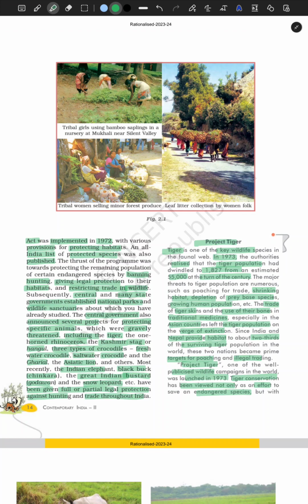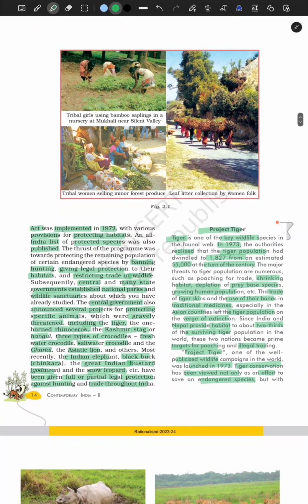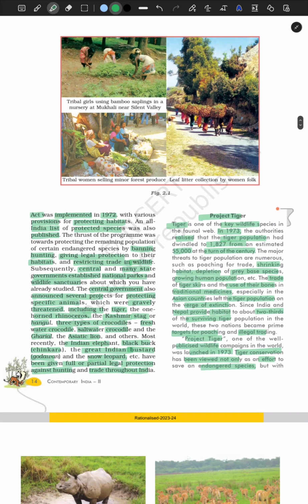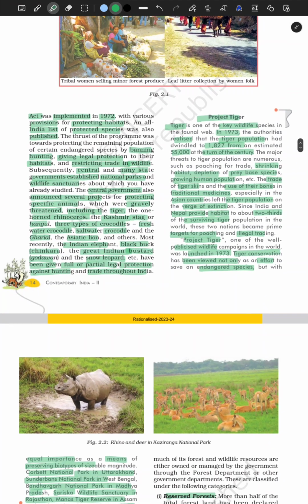That is human settlements, right? We tear down the forest for our own good, and we hunt. So in olden days, they hunted tigers. Like for example, when the British came to rule India, they started hunting all of these tigers in the Indian forests, right? It was just a sport for them, and they wanted its skin, teeth and bones. And some even our ancestors hunted tigers for the use of traditional medicines, of course. So that is why the tiger population at the turn of the century dwindled to 1827.